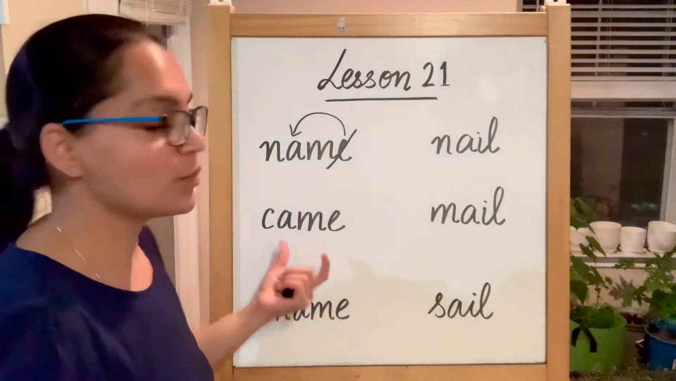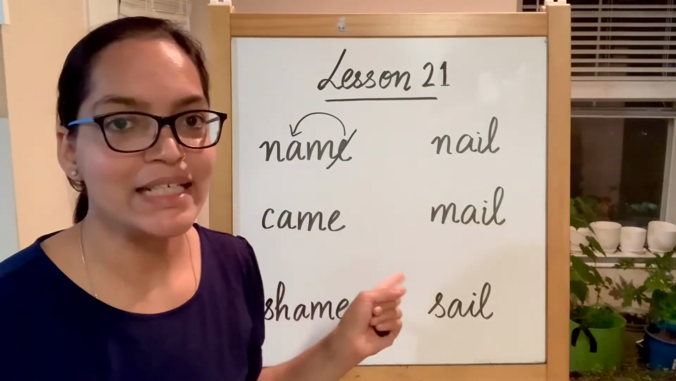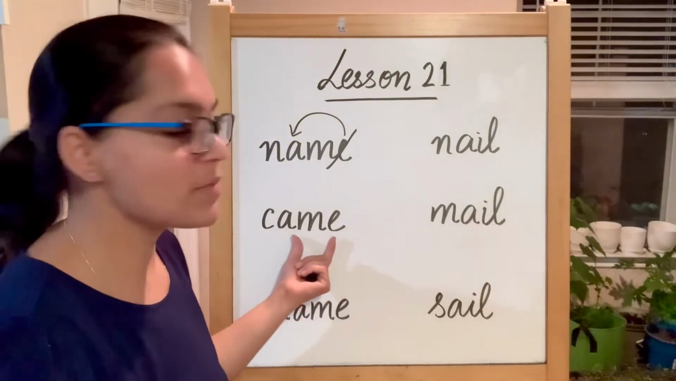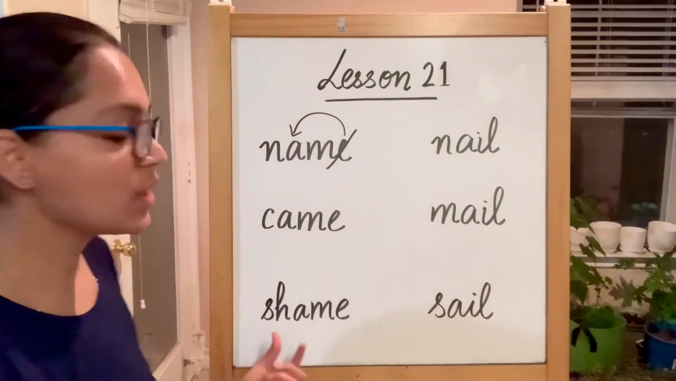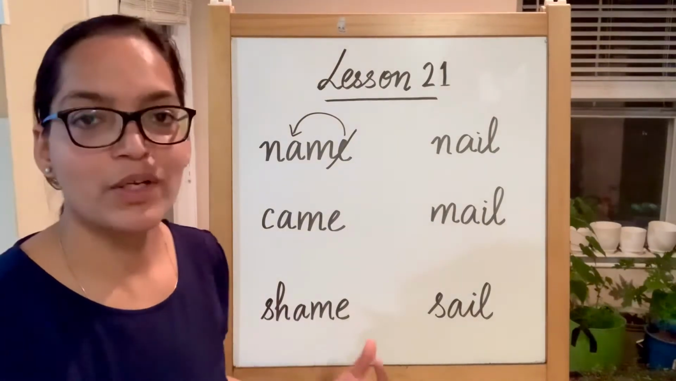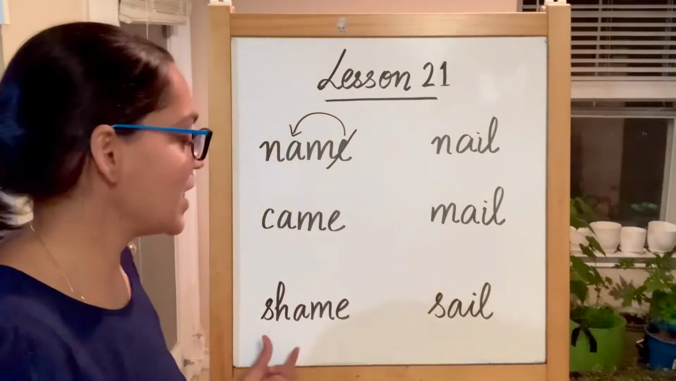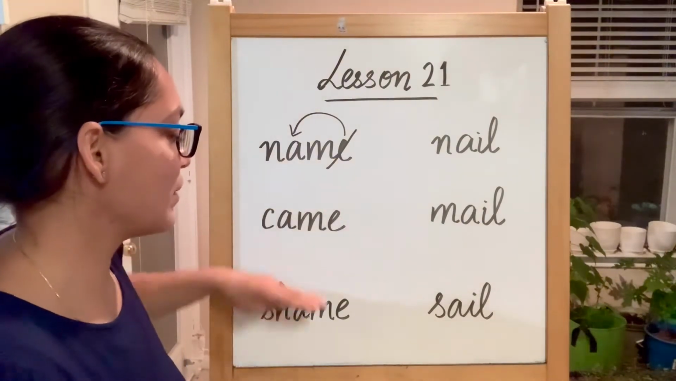Next one is came. K sound produced by alphabet C. A. Why? Because there is E in the end. So came, no sound of E. Next one is sh. SH makes a sound of sh. Sh. A. Because there is E in the end. Shame. So this is name, came, shame.